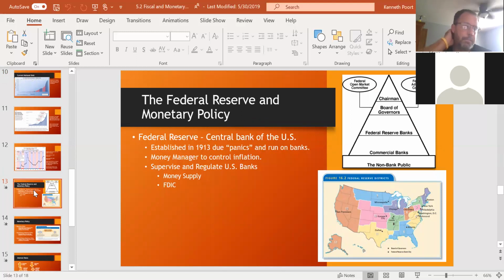Now let me jump down to the term monetary policy. So monetary policy is looking at the Federal Reserve. The Federal Reserve is the central bank of the U.S. They're the ones in money management, the money supply to our banks. Okay, so in other words, the Federal Reserve dictates how much money is in circulation. Now, this is key for inflation because I told you guys yesterday that